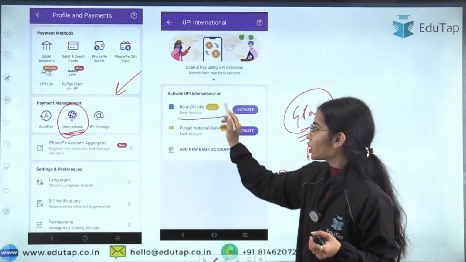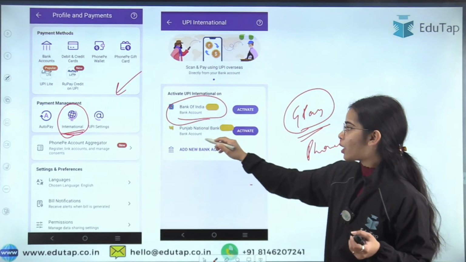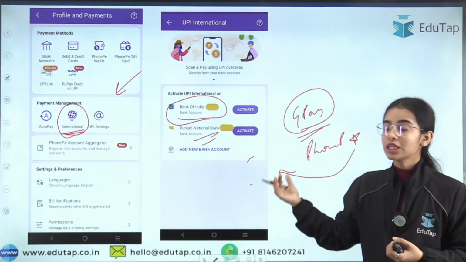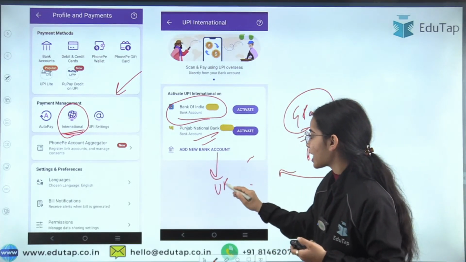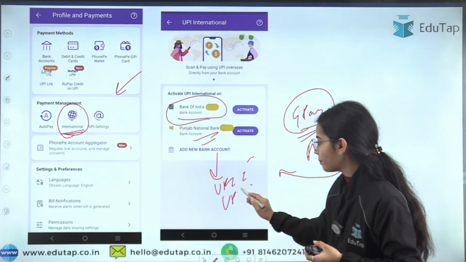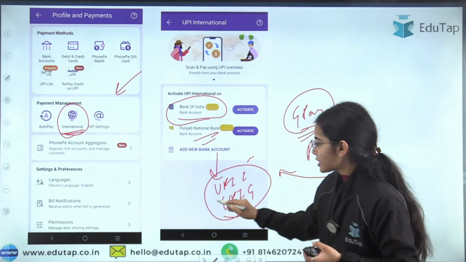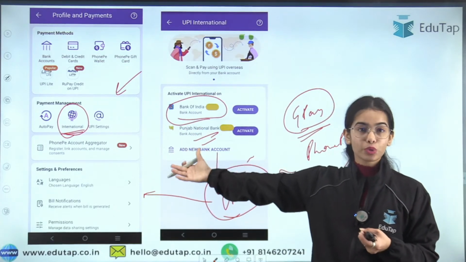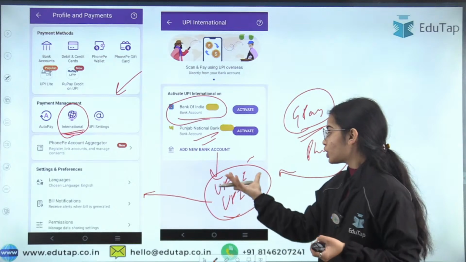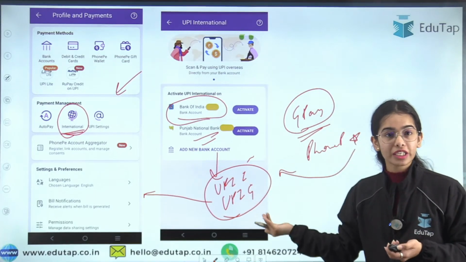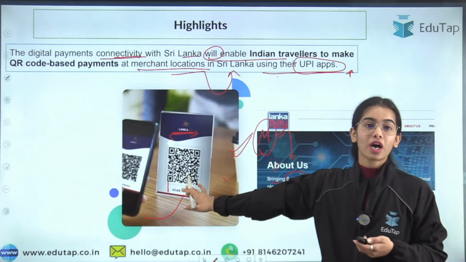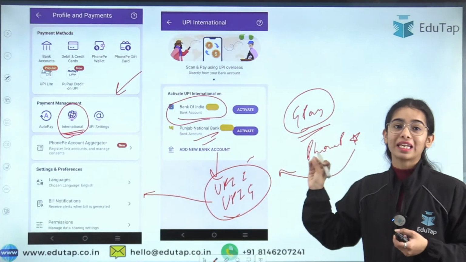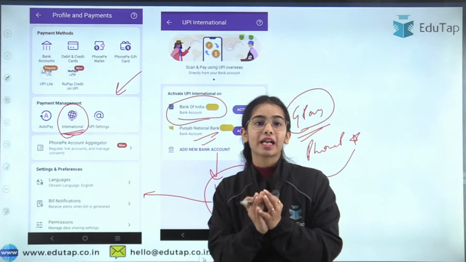You can connect any of your bank accounts and you can make it international, and through this UPI International or UPI Global system that is provided in the apps through which you do the UPI payments. So the UPI International or UPI Global, if it is provided, then you can use the QR codes that have been provided in Sri Lanka and you can make the payments very easily. So this is the whole system that has been provided.